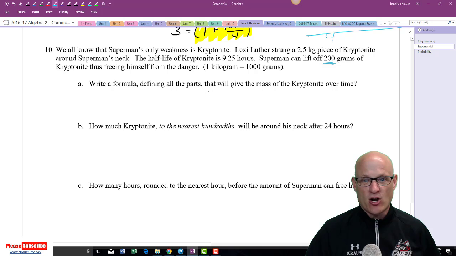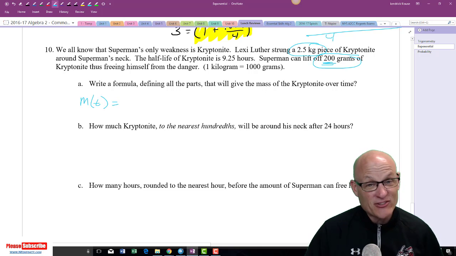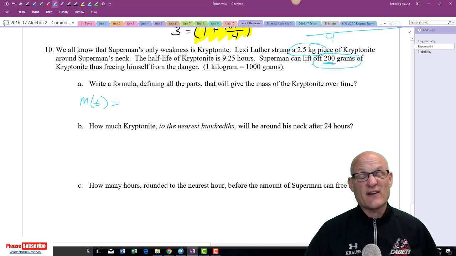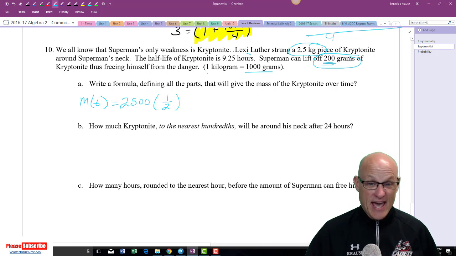Write a formula defining all the parts that will give the mass of the kryptonite over time. So mass over time is equal to our starting amount. Now we got an issue here. This is grams. This is kilograms. We have to stick with one, and it's easier to turn kilograms into grams. So 2.5 kilograms, since 1 kilogram is 1,000 grams, that's really 2,500 grams. It's a half-life. Now, remember, it's a half-life every 9.25 hours. Hope you're getting good at this.